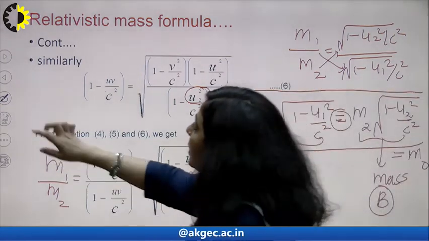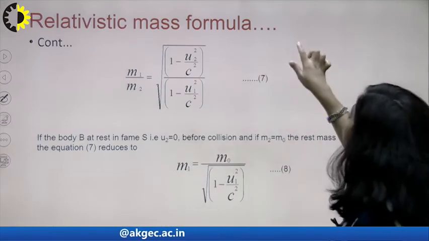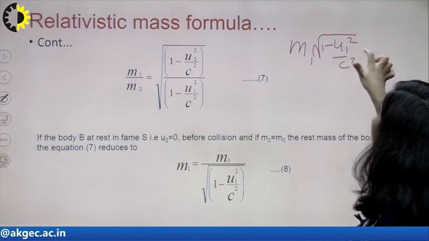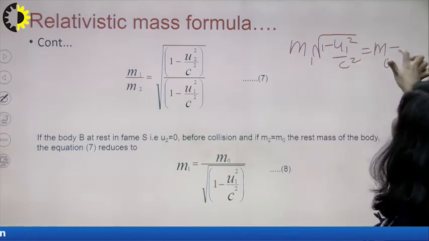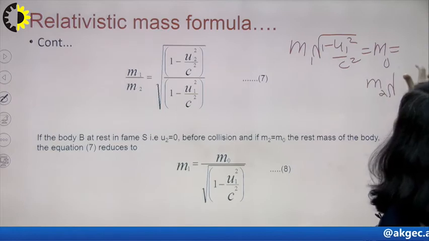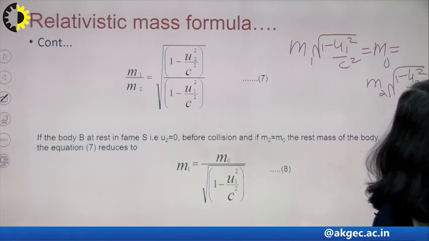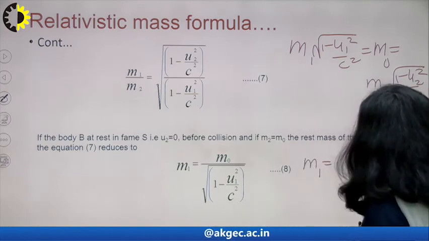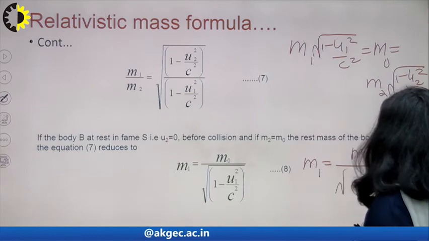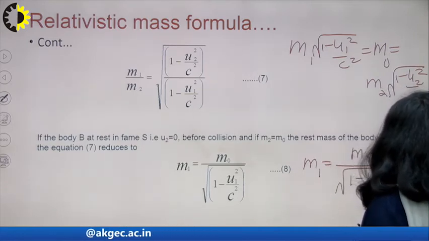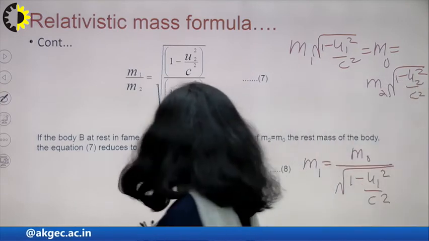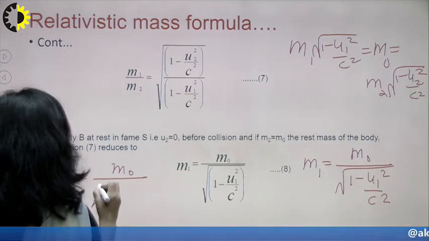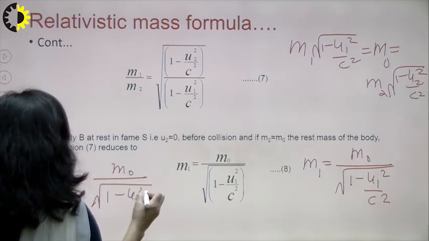So now you reach this position: m1 root of 1 minus u1 square upon c square is equal to m naught, and it is also equal to m2 root of 1 minus u2 square upon c square. It means independently for the first particle you can write m1 is m naught upon root of 1 minus u1 square upon c square. Similarly, for the second particle, you can write m2 is equal to m naught upon root of 1 minus u2 square upon c square.